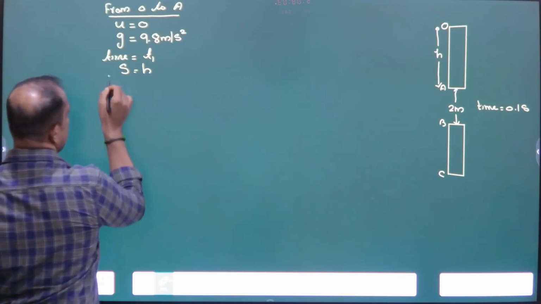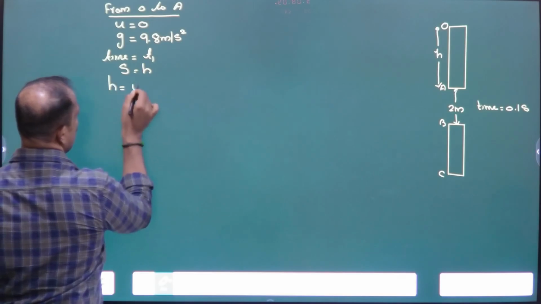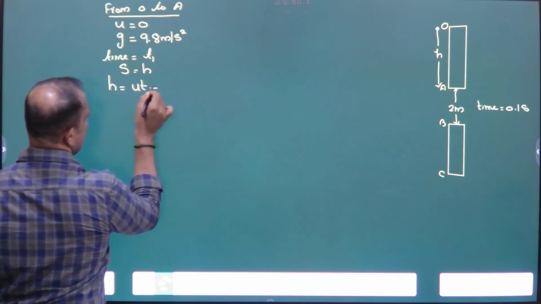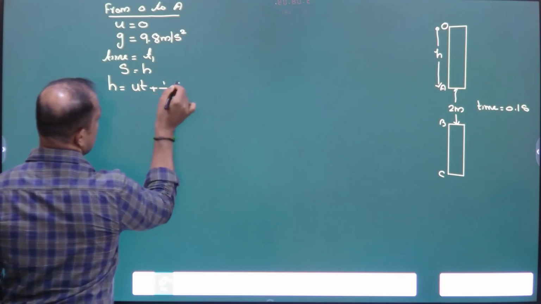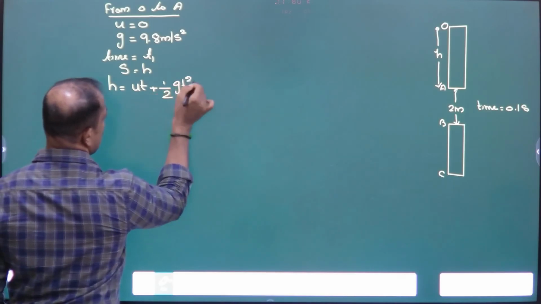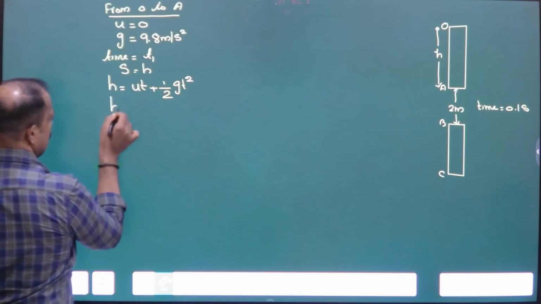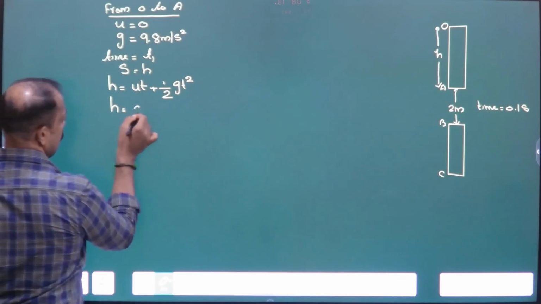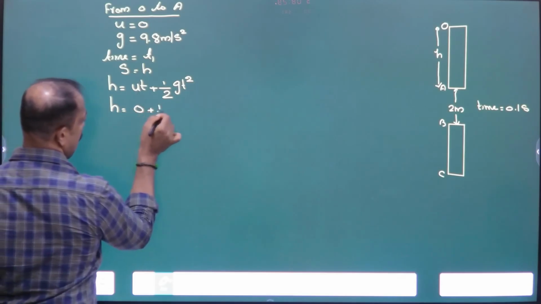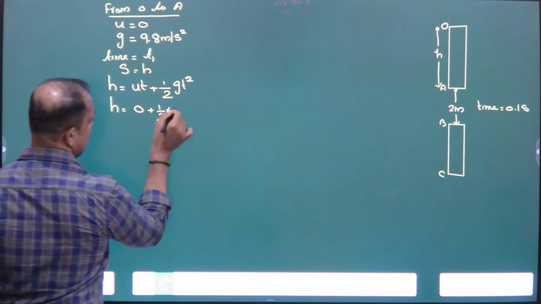So which formula we can apply? H equal to UT plus half G T square. What is the value of H? H, U 0 plus half G.